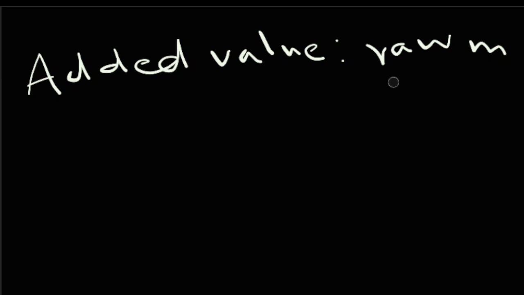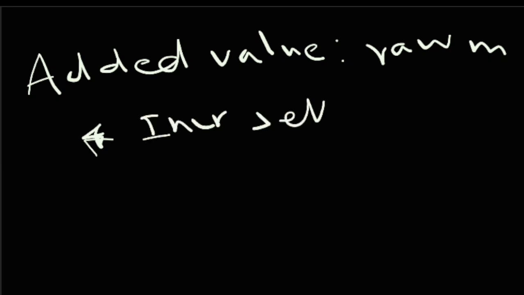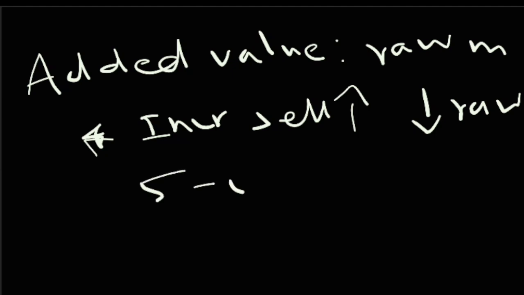As I said, they can use other methods. Those methods are increasing the selling price and decreasing raw materials. If the selling price of the pen was $3, now they could increase it to $5. And if the cost was $1, they could now decrease it to $0.5. This could affect the quality of the product, but it does increase the added value.